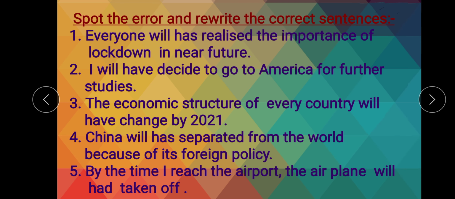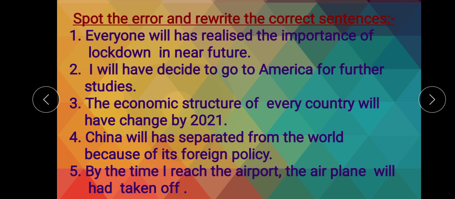Here again some incorrect sentences are given. You all have to spot the error and rewrite the sentences correctly. The sentences are: Everyone will has realized the importance of lockdown in near future. Next, I will have decide to go to America for further studies.